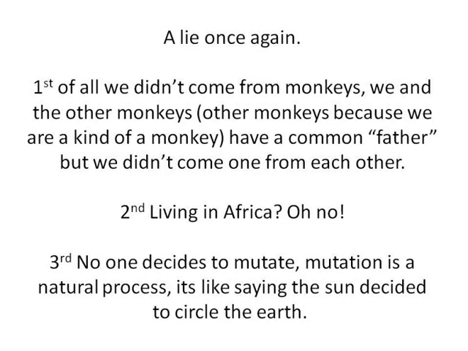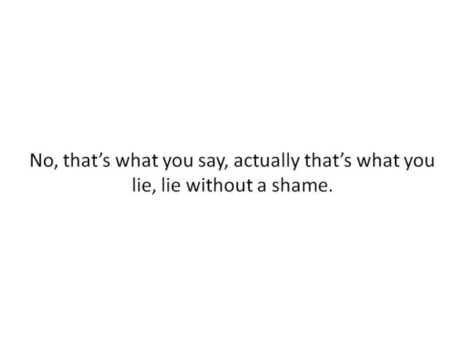And one day, those monkeys decided to mutate into humans. Right? That's what Charles Darwin said.